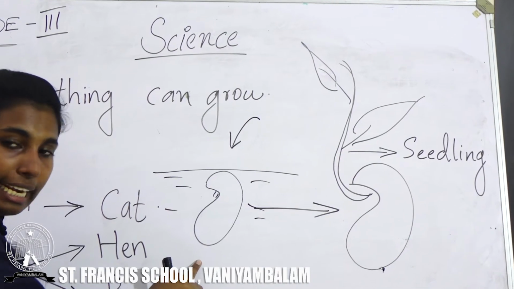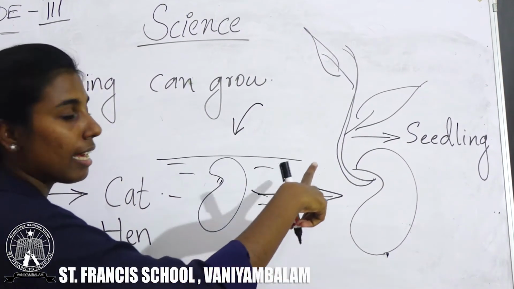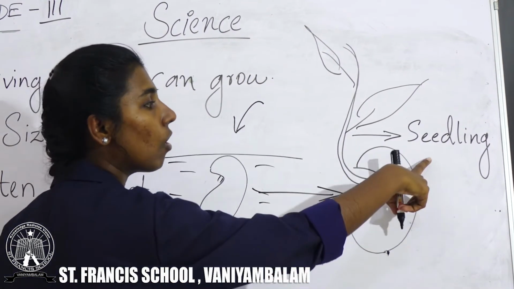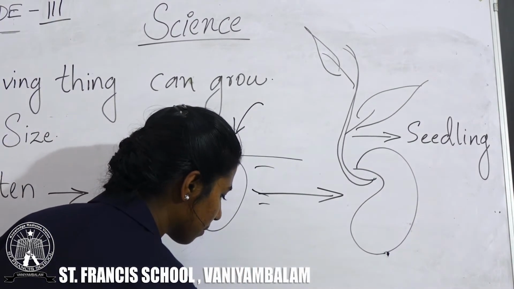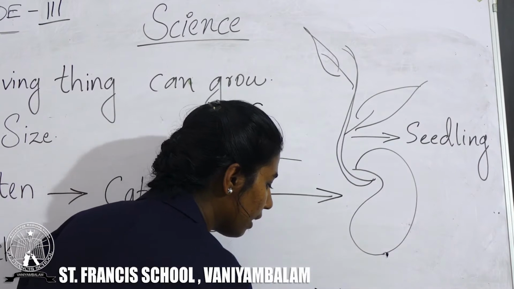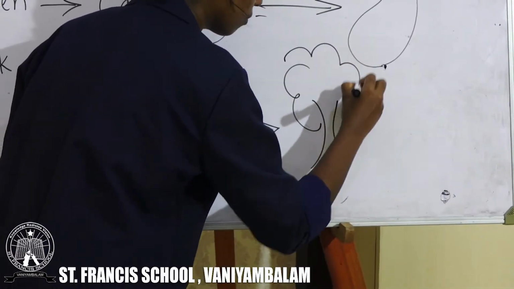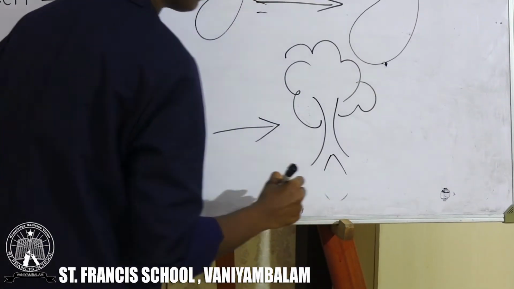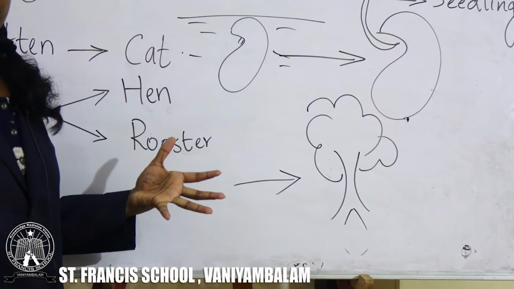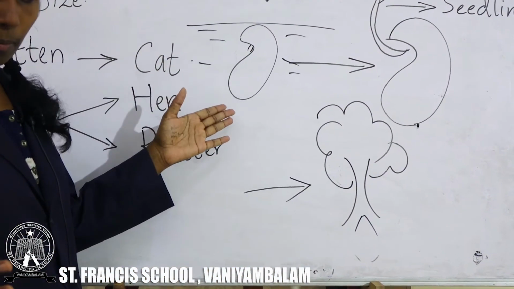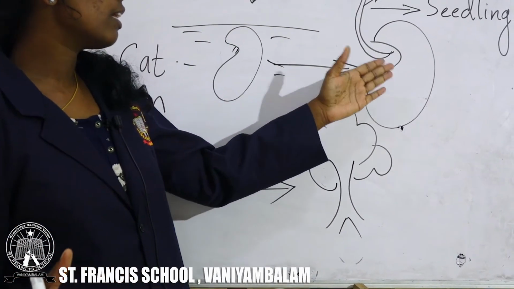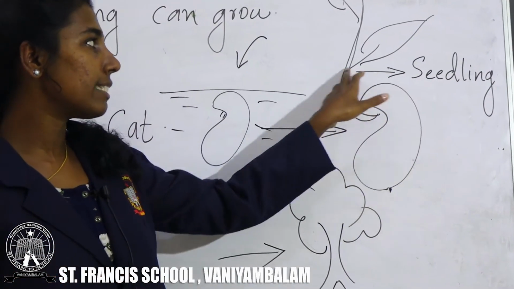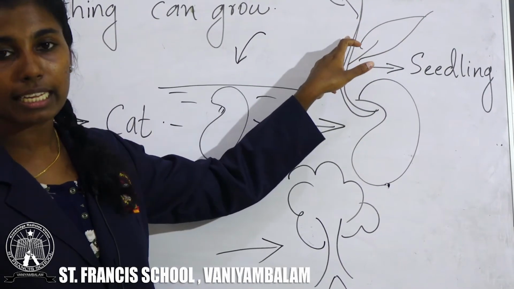So this is a seed. After some days, a small seedling will form. After some more days, it will become a big tree. Clear? This is a small seed. After some days, the seed will grow into a small seedling having leaves and stem.